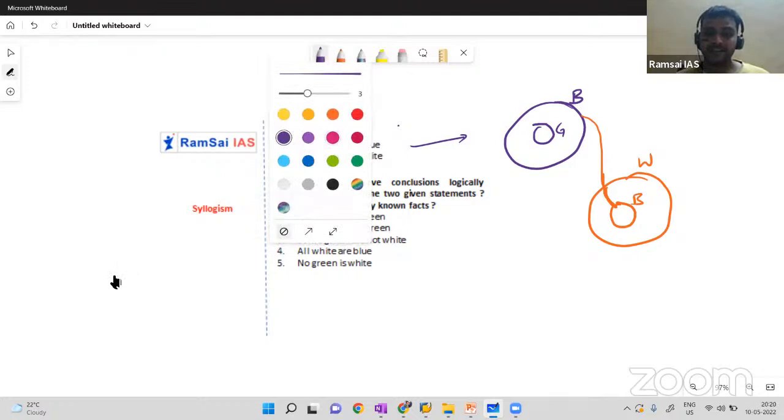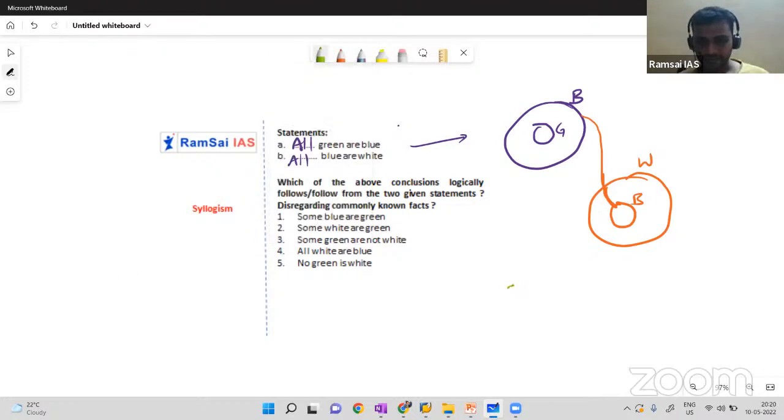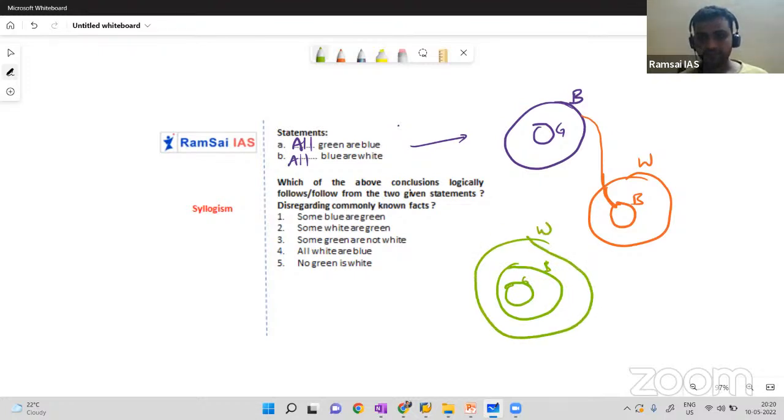Now, see, while solving the problems, you will not write all these things. Remember, directly you will draw once you start practicing. So green, blue, and above blue it should be white from the second diagram. Okay, so green inside blue, blue inside white. This is the diagram we can get from the three. Okay, now from the conclusions, we can say some blues are green.